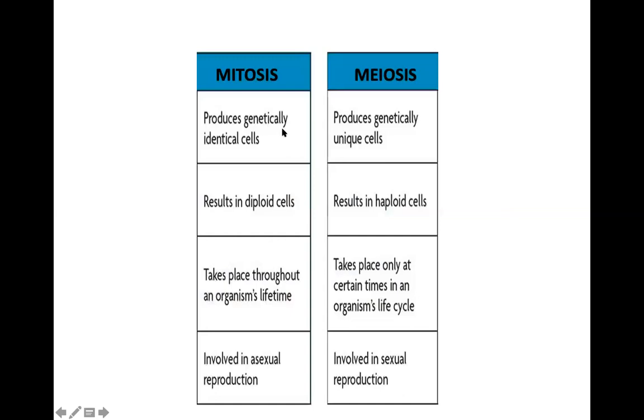Mitosis produces genetically identical cells. They result in diploid cells. They take place throughout an organism's cells, and they are involved in asexual reproduction. Meiosis produces genetically unique cells. They result in haploid cells. They take place only at certain times in an organism's life cycle, and they are involved in sexual reproduction.